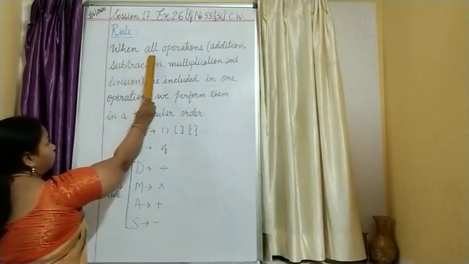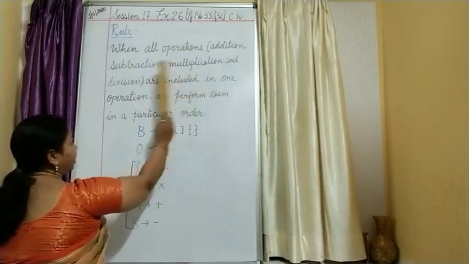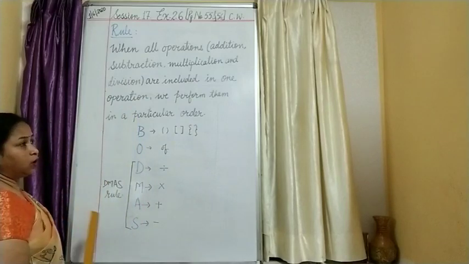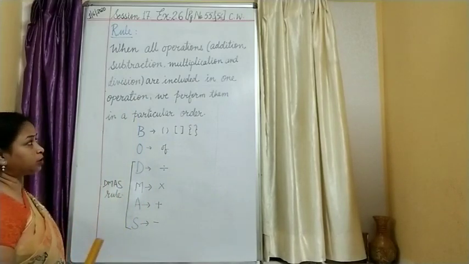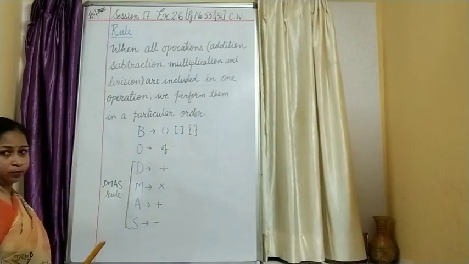When all operations including addition, subtraction, multiplication and division are together in one operation, then how to do it? We perform them in a particular order, okay.